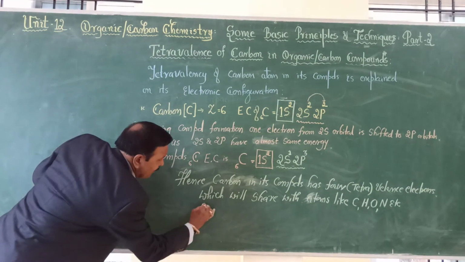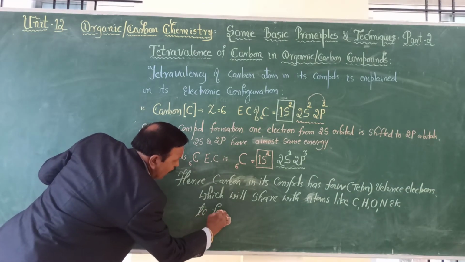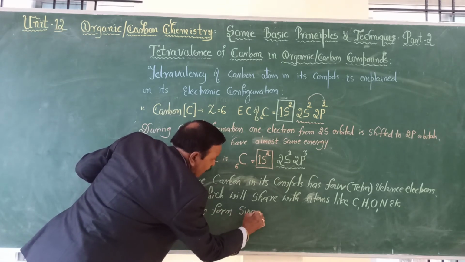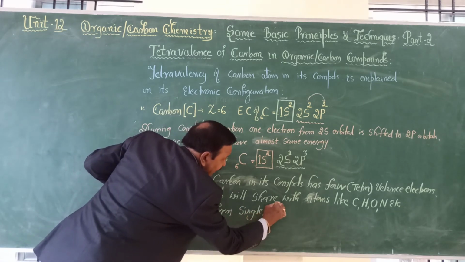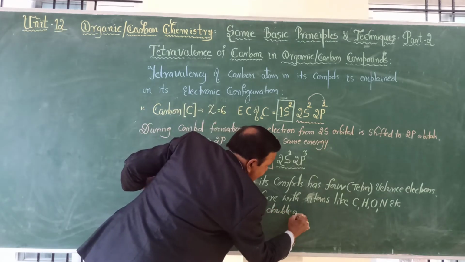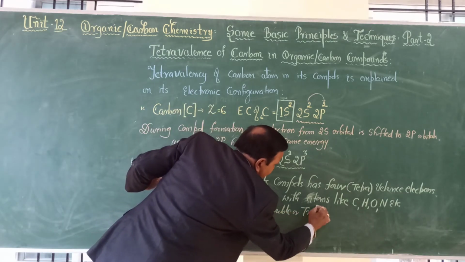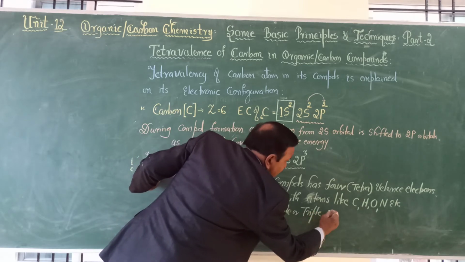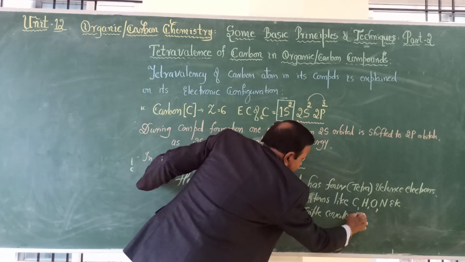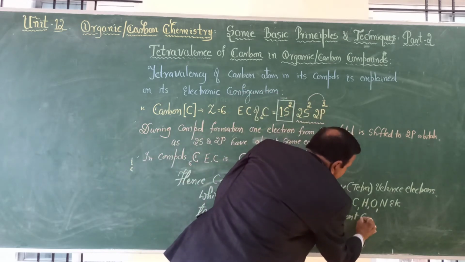To form single, double or triple covalent bonds.